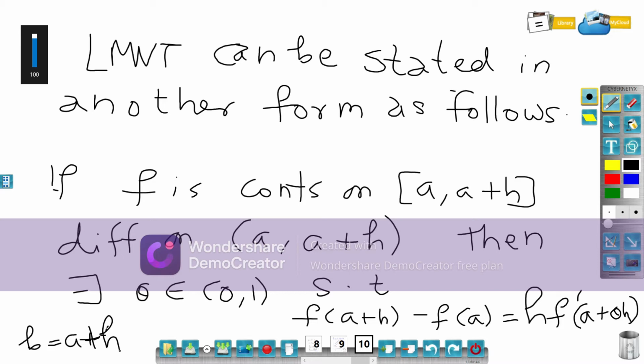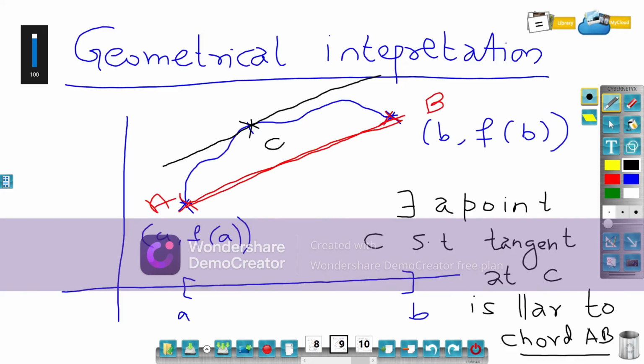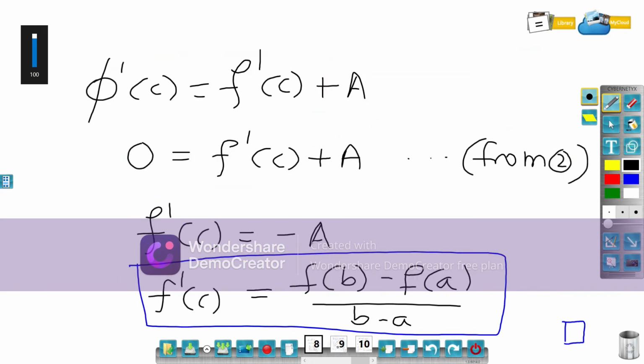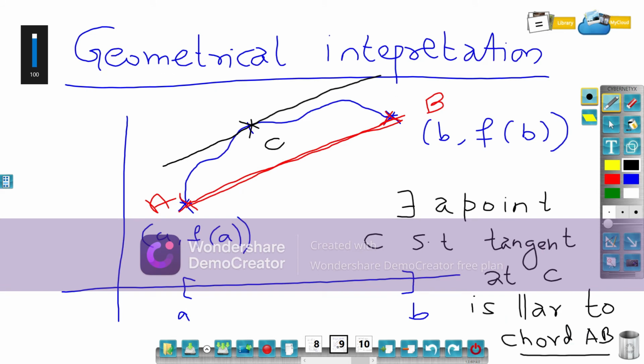Though the theorem is not difficult, one needs to understand Rolle's theorem to prove it. The geometrical interpretation should be very clear, that we can always find a tangent at point C that is parallel to the chord AB.